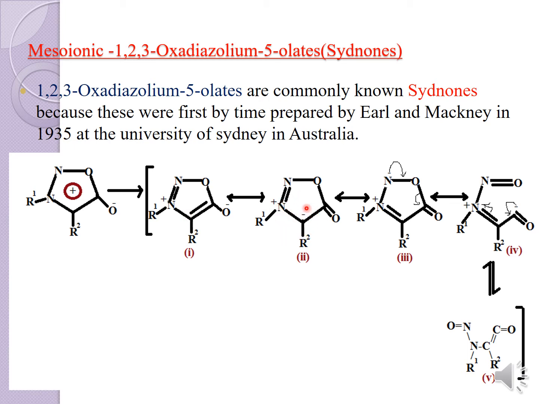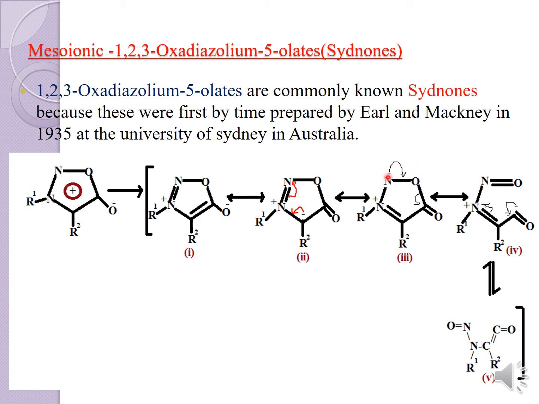Once you generate the carbanion, this minus charge will again shift here, and then this bond will go away. Let me show you: this minus charge will bounce back, and then this bond will shift and give you the charge.